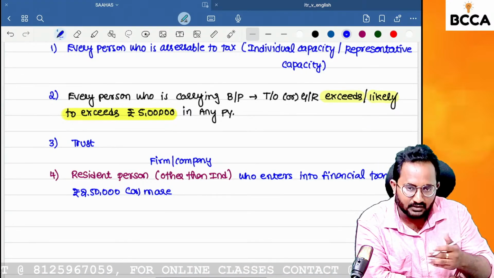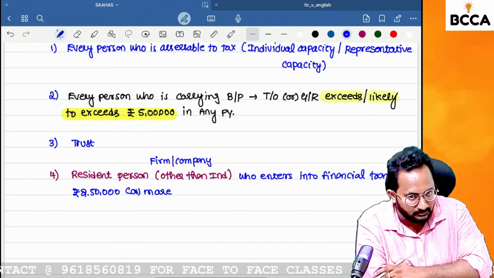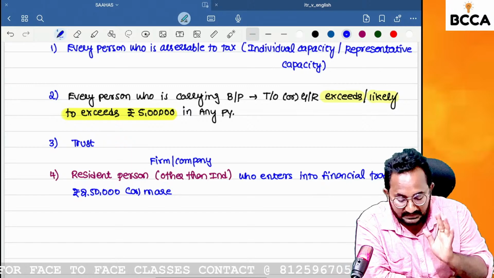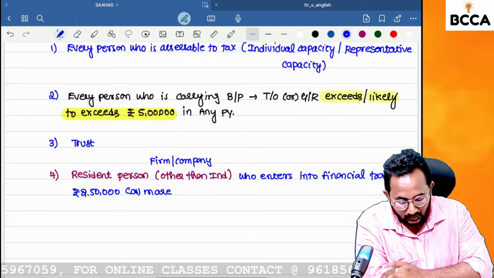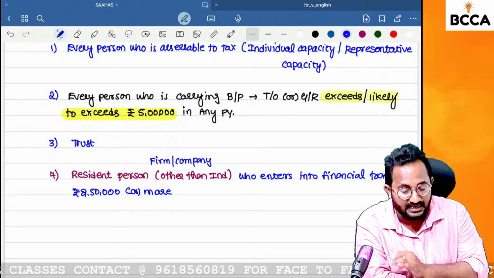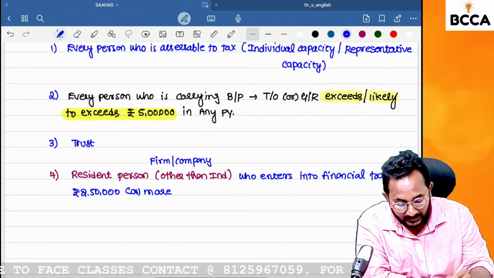Example, a company wants to purchase a plant and machinery for 3 lakhs. Definitely that company needs to obtain a PAN because they are entering into a financial transaction of more than 2,50,000. So a company, a firm, any person other than an individual, a resident person, has to obtain the PAN.